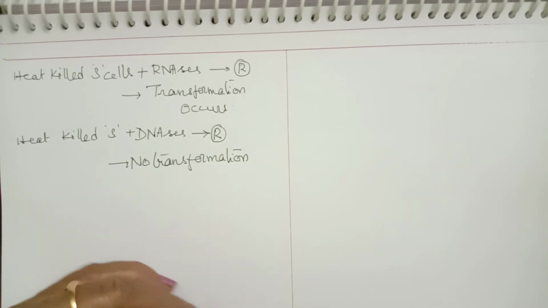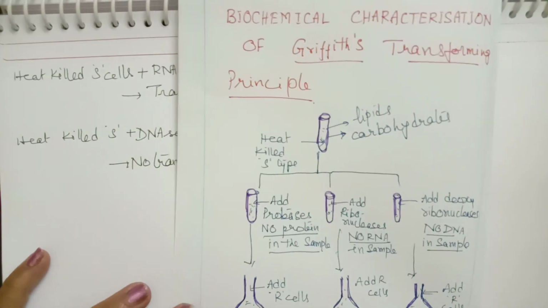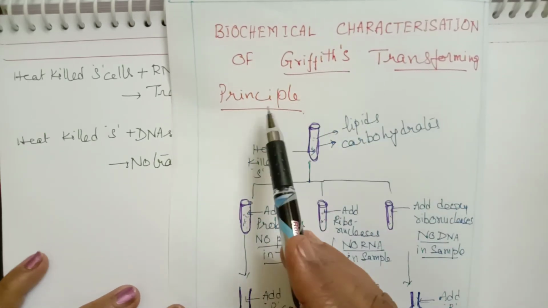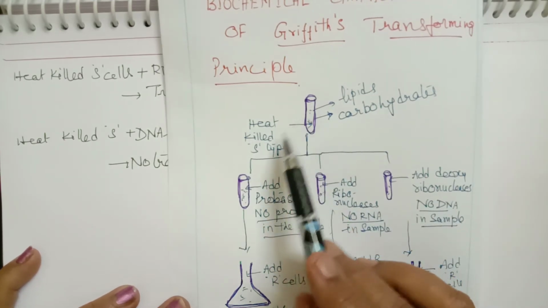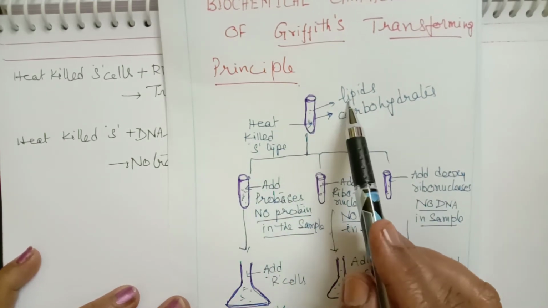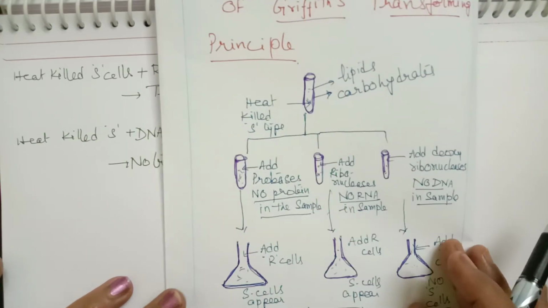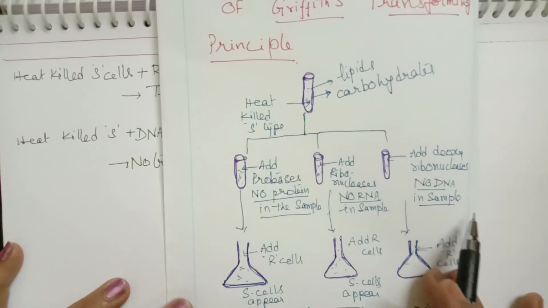So here I will give you a diagrammatic representation showing the same diagrammatically. I hope you will be able to understand. So what does this diagram say? Biochemical characterizations of Griffith's transforming principle. So in the first culture, heat killed S type are taken. Lipids and carbohydrates are removed from that. So listen carefully, I am repeating once again. And here 3 sets are taken.